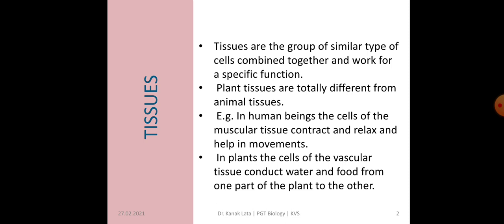So you can see here the tissues of human beings or animals and plants are totally different.